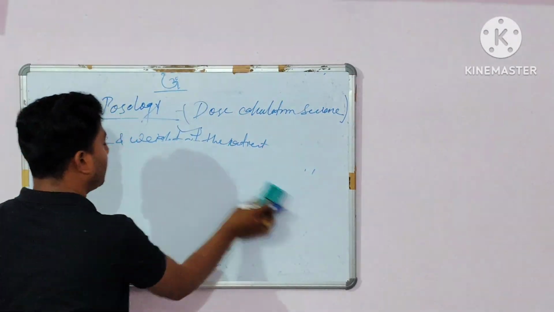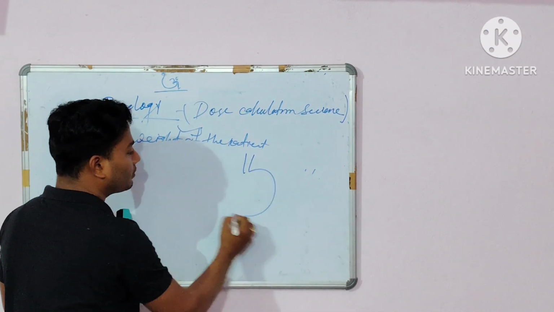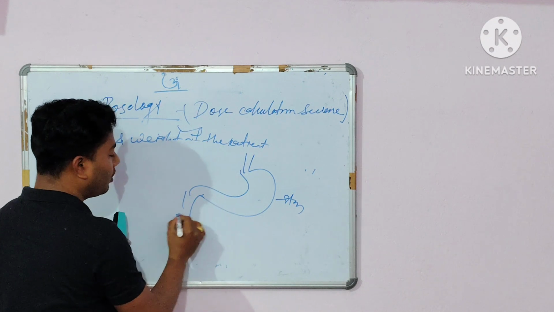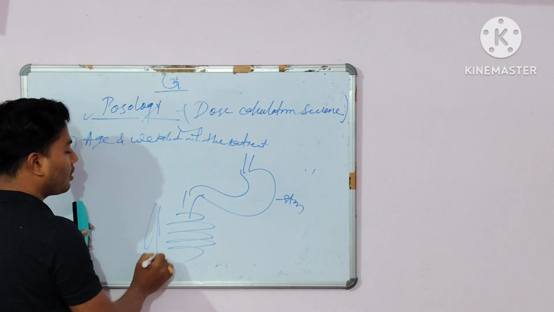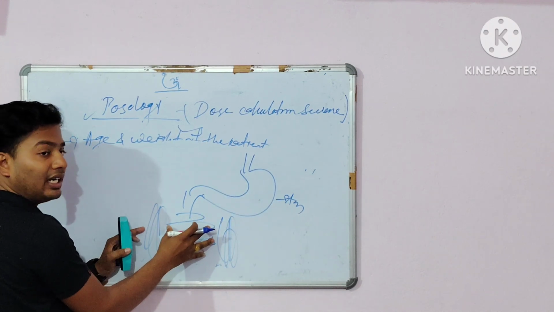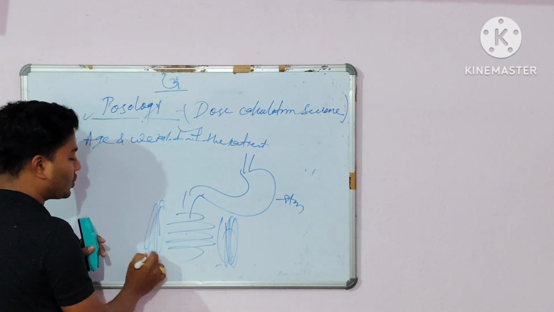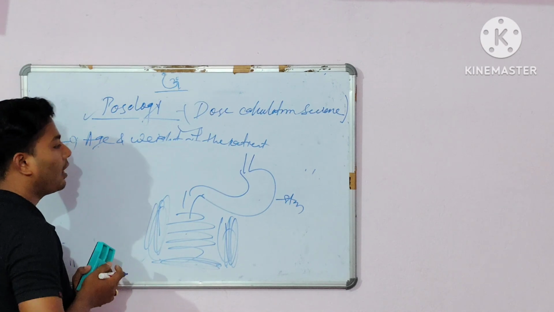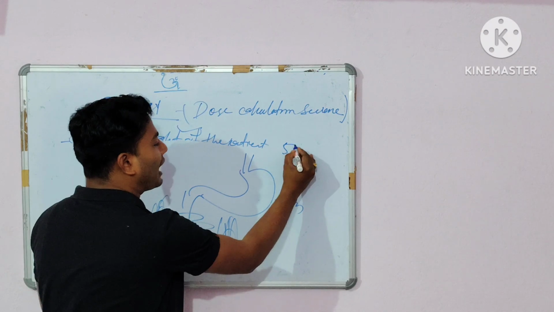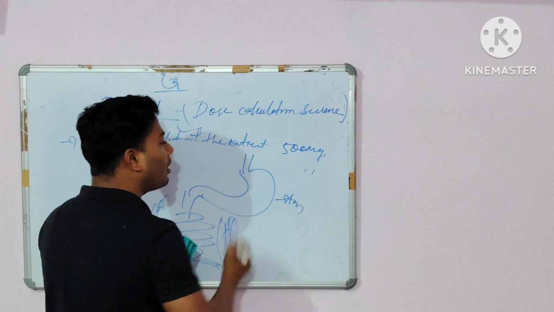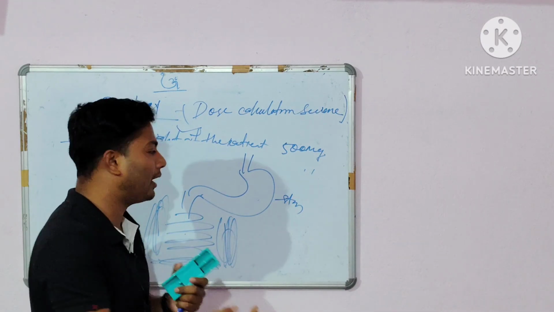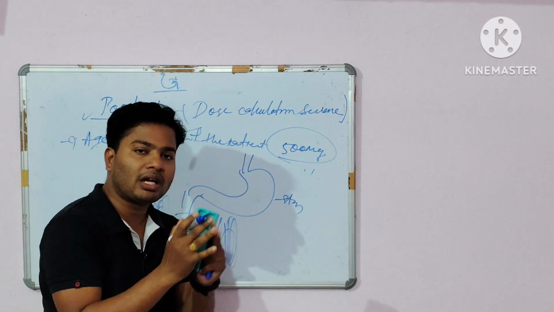suppose, look, that is the stomach part, all of you know, this one is the small intestine, and this one is the large intestine. Okay, clear? Suppose you have to administer a paracetamol tablet of 500 mg. So what will happen? Now all of you know what first pass metabolism is.